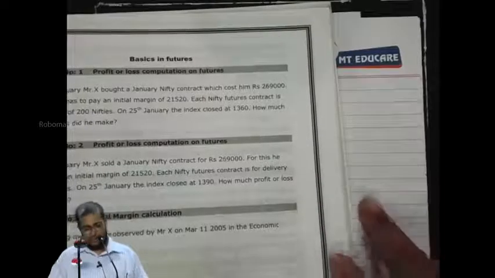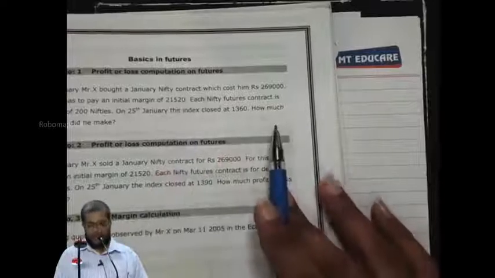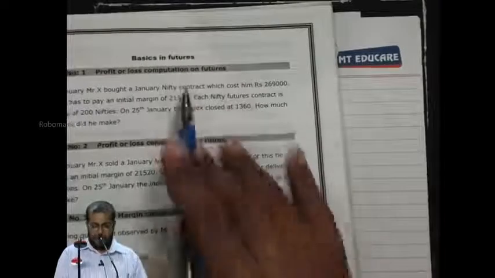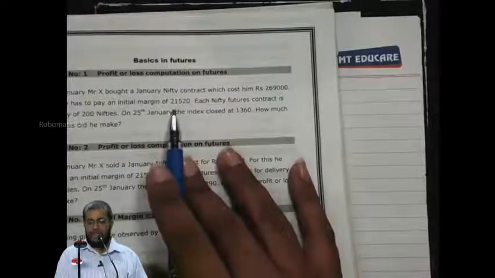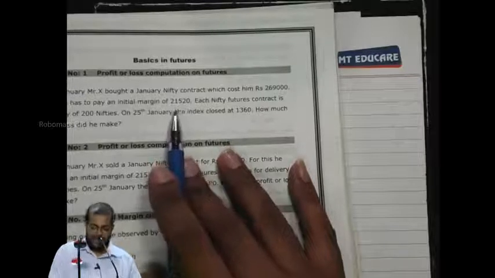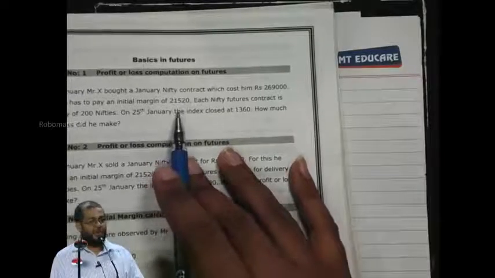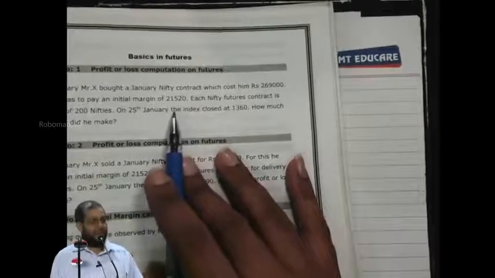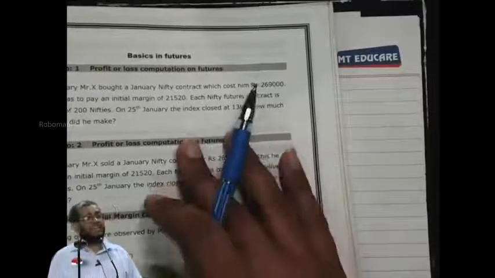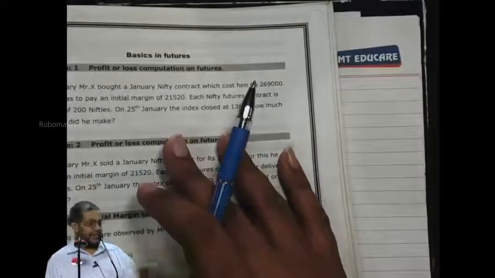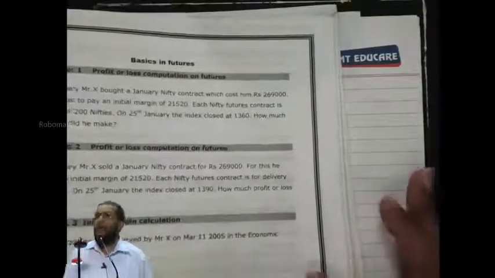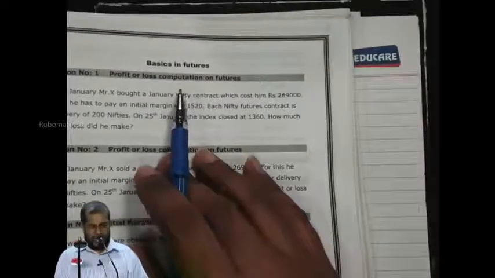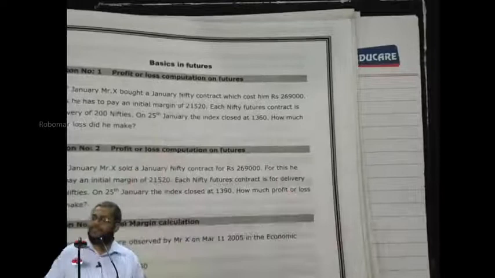By depositing initial margin of how much rupees? 21,520. By depositing initial margin of 21,520 with the exchange. I am dictating this elaborately to have a flow of the transaction. Everybody understanding it or not? Now, this is what I have done today. Now, when I wake up, 25th January. He did not exit earlier, no detail given until on what? Maturity date. Right down. Next point number 2.